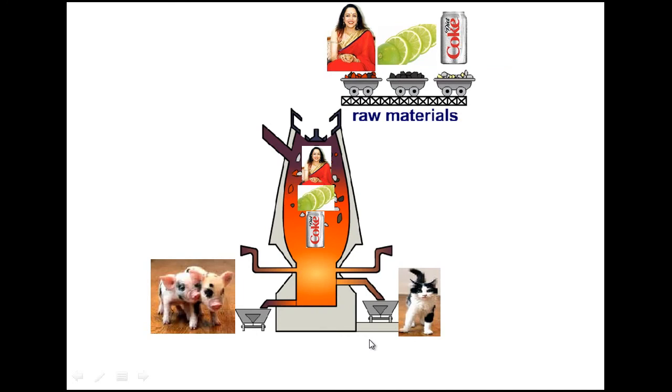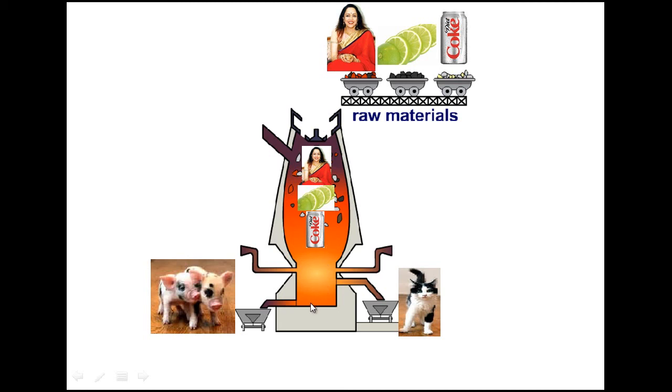Okay, now how to remember this? Let us see one by one. So this is a blast furnace, you know. So the first raw material is hematite. In order to remember hematite, you can remember the Bollywood actress Hema Malini. She is jumping into the furnace. So Hema Malini, hematite. And then you are throwing lime into the furnace. So you can remember limestone. And finally, you are throwing Coke bottle into the furnace. That will remind you Coke.